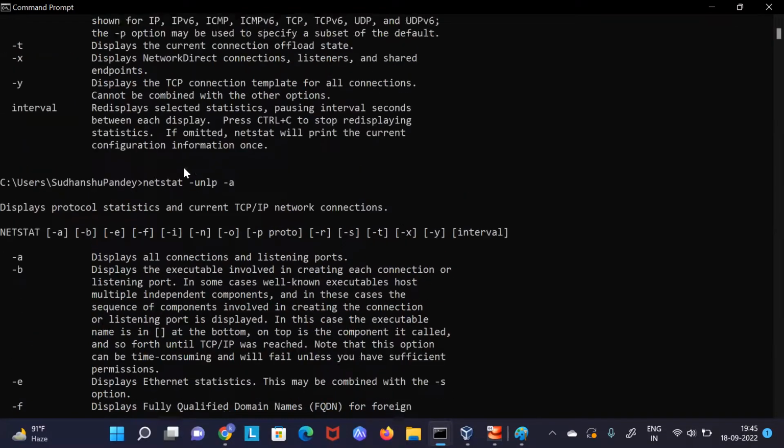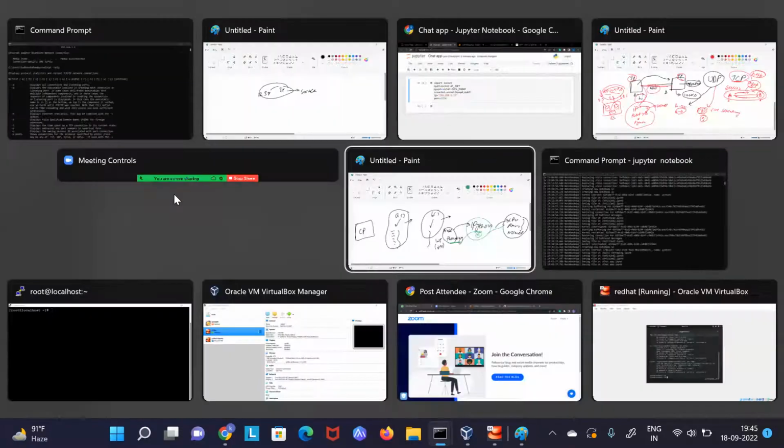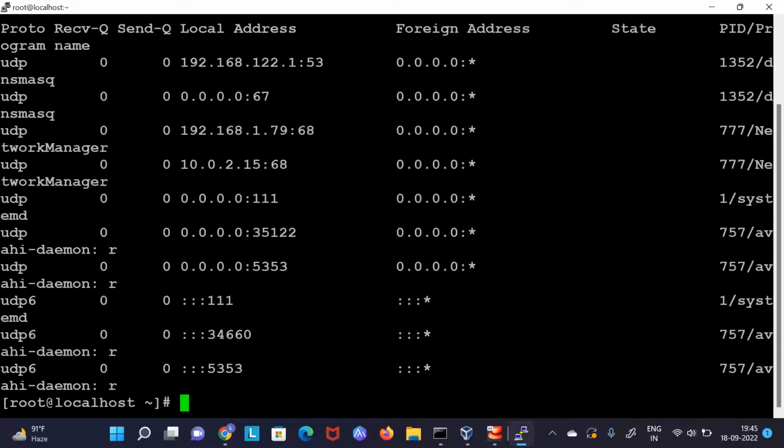Some more things I will have to use. So here in Windows, we have some other ways, so I will check it out. But till now, in Linux we can see, because in Linux, if we search for netstat -tunlp, so here you can see it is talking about the UDP protocol.